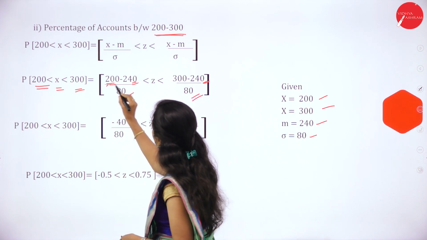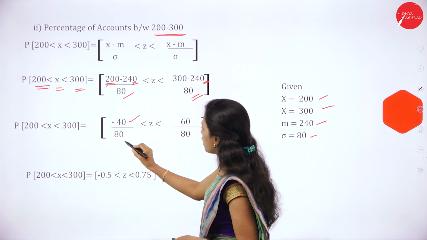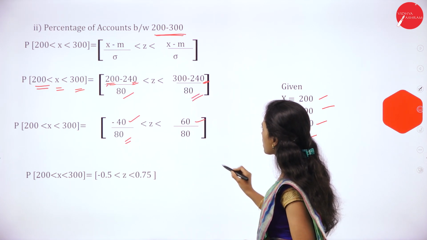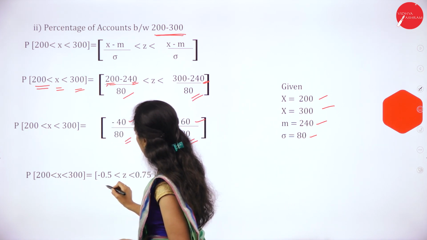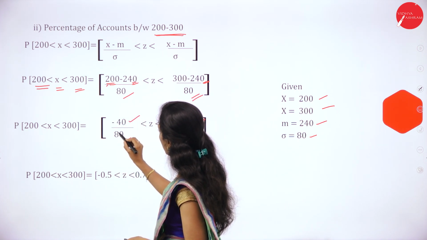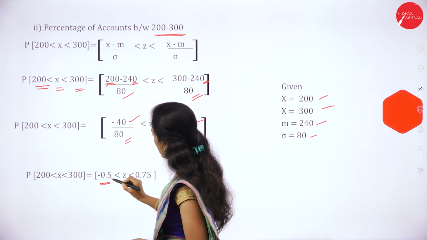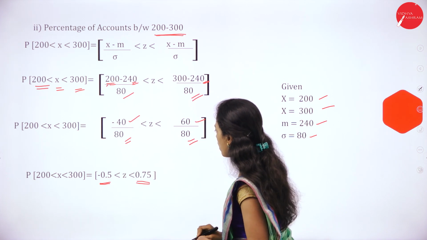So 200 minus 240 is minus 40 divided by 80, and 300 minus 240 is 60 divided by 80. So Z is equal to how much? Minus 40 by 80 is minus 0.5, and 60 by 80 is 0.75.